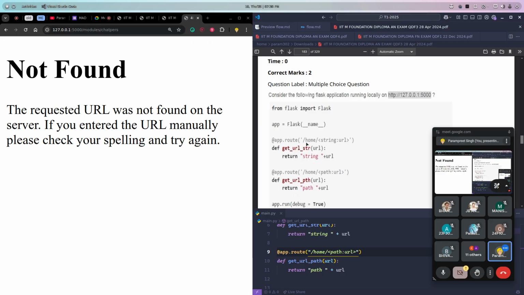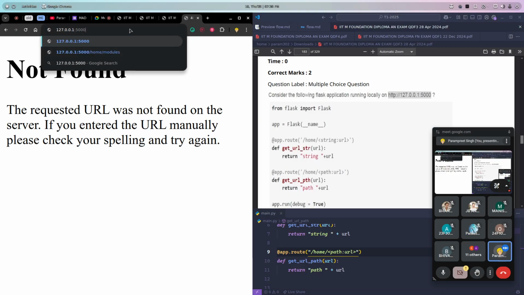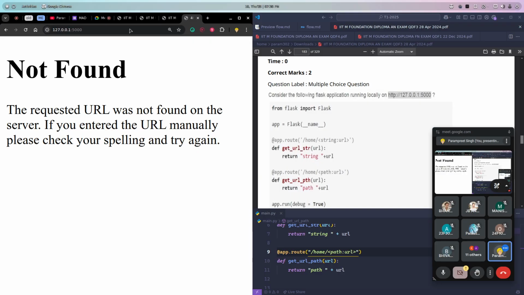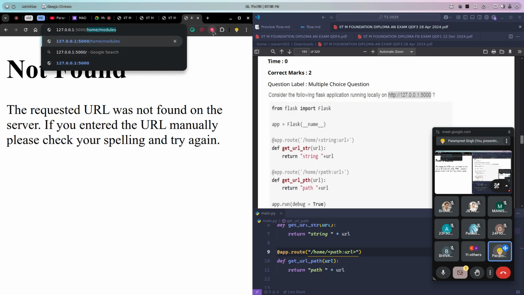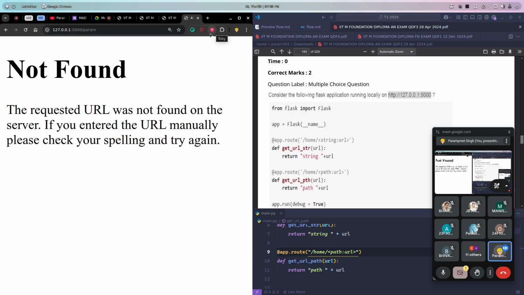The default path is this slash, which we also call the index path. After that, if we write anything, let's say my name, we'll get a 404. And if we only write home, then it will also give 404. Why? Because for only the home path we have not specified anything, we have not created a route.